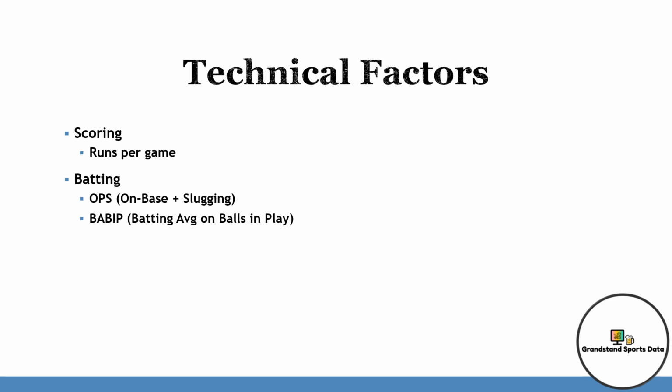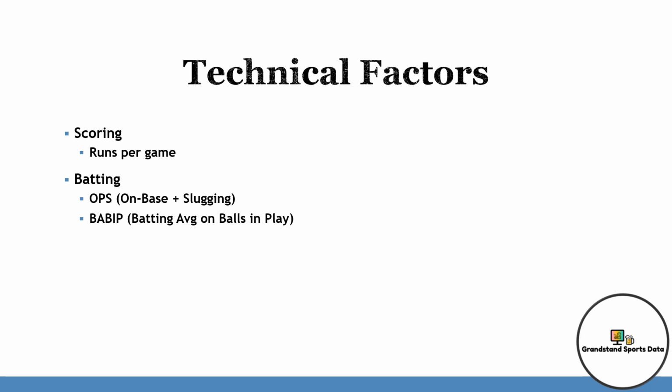Next would be technical factors for batting. OPS, or on base plus slugging. This is used to measure a baseball player's offensive value. It is calculated by taking the sum of the two stats, on base percentage and slugging percentage. OPS is important to handicapping baseball because it gives an indication of how successful a batter is at getting on base and hitting for extra bases.